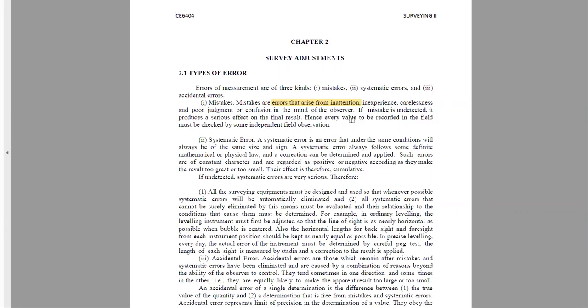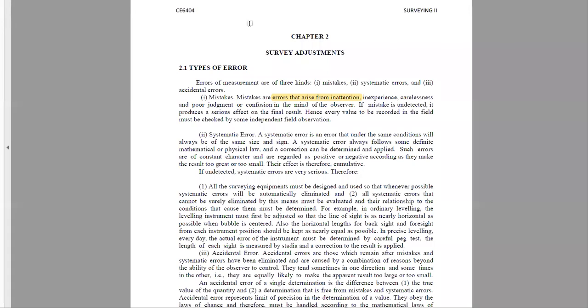Okay. Means suppose we are observing some values, whether it is distance or some angle values, and we are not focused on that. Suppose we are paying attention to some other thing, then we may have mistakes.